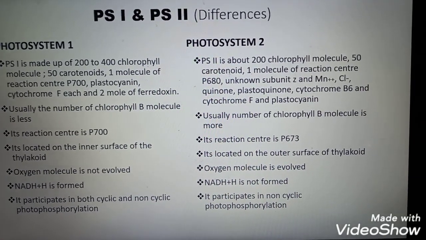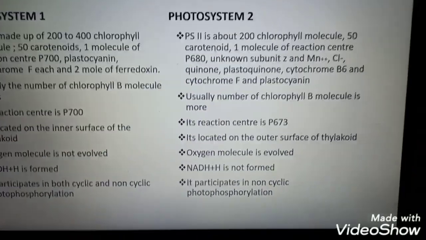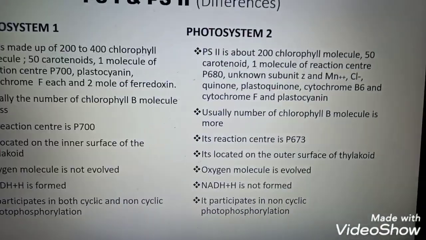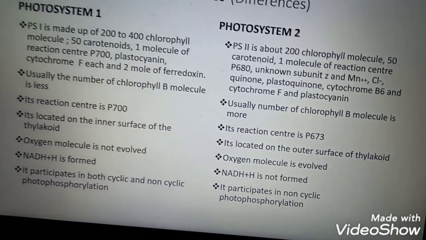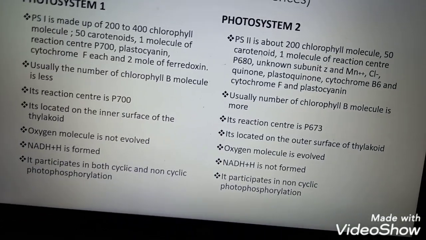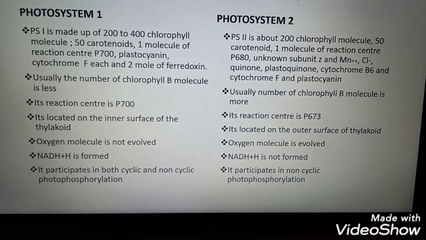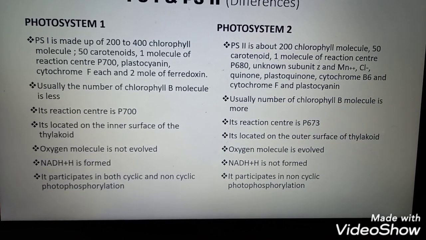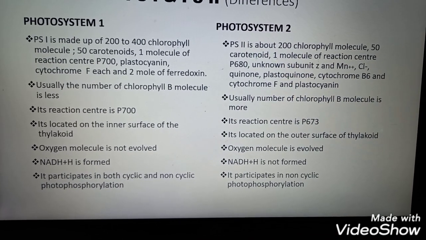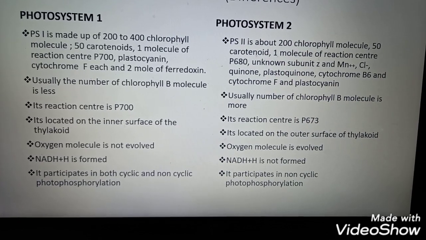And PS2 contains about 200 chlorophyll molecules, 50 carotenoid molecules, 1 molecule of reaction center P680, an unknown substance, that is Z, manganese, chlorine, quinone, plastoquinone, cytochrome B6, cytochrome F, and plastocyanin.